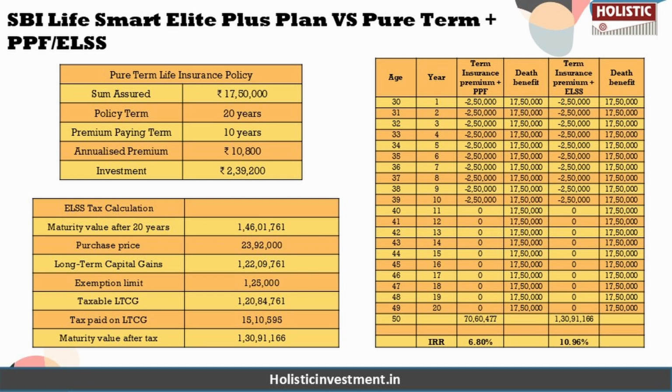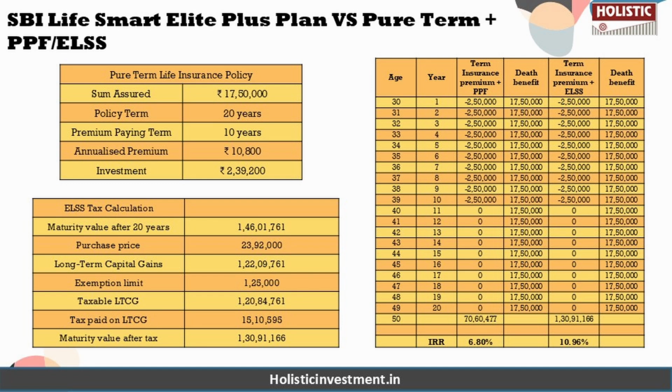In the PPF scenario, with a 10-year contribution period, adjustments are made in the last few years' contributions to meet the minimum investment period of 15 years under the PPF. The maximum annual limit is 1.5 lakhs, although the surplus exceeds the threshold; this is just for calculation purposes. The estimated maturity value here is 70.60 lakhs, while the IRR is 6.80%. This is higher than the 8% return scenario of the SBI Life Smart Elite Plus plan, despite PPF being a debt instrument, and here the 6.80% is also a guaranteed return, which is not the case for the SBI Life Smart Elite Plus plan.